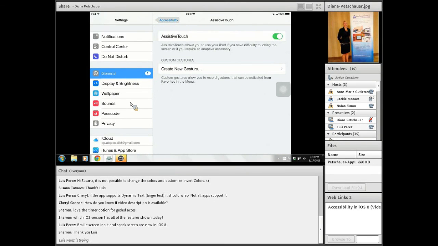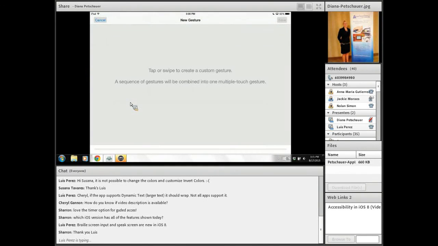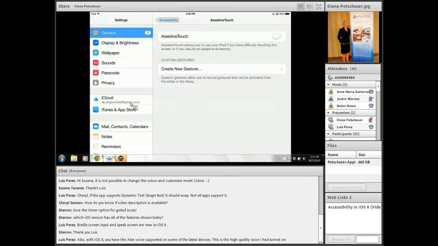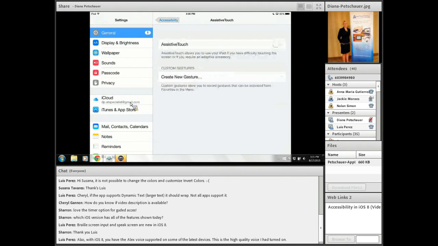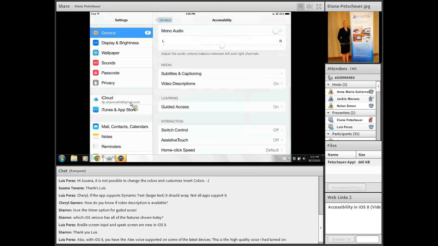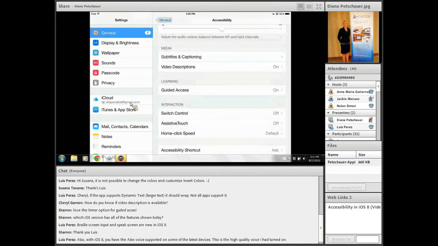You also see underneath there, create new gesture. So if you wanted to create a custom gesture, for example, if someone had a severe contraction and was not able to open their fingers or isolate a point, they could use their fist as a swipe to turn the pages in an app or to activate another gesture if you create that custom gesture for them. So you could create a new gesture, tap or swipe to create that custom gesture, and that can definitely be, again, another helpful feature for someone with a physical disability built into the iOS devices.